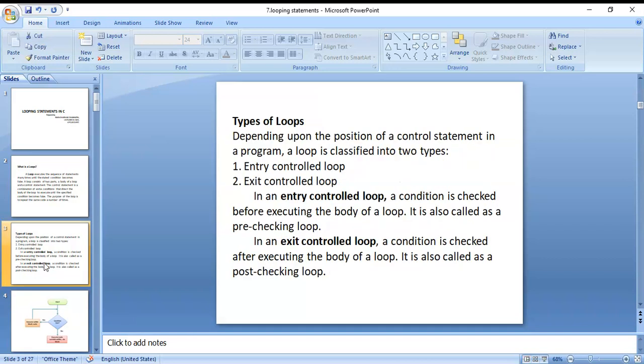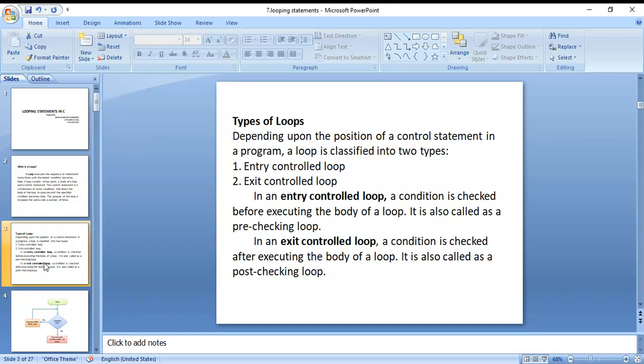This is the loop. There are two types of loops: entry control loop and exit control loop. An entry control loop is one where the condition is checked at the beginning of the loop. An exit control loop is one where the condition is tested at the end of the loop. In a while loop, the condition is tested at the beginning of the loop. In a do while loop, the condition is checked at the end of the loop, so that is called an exit control loop.